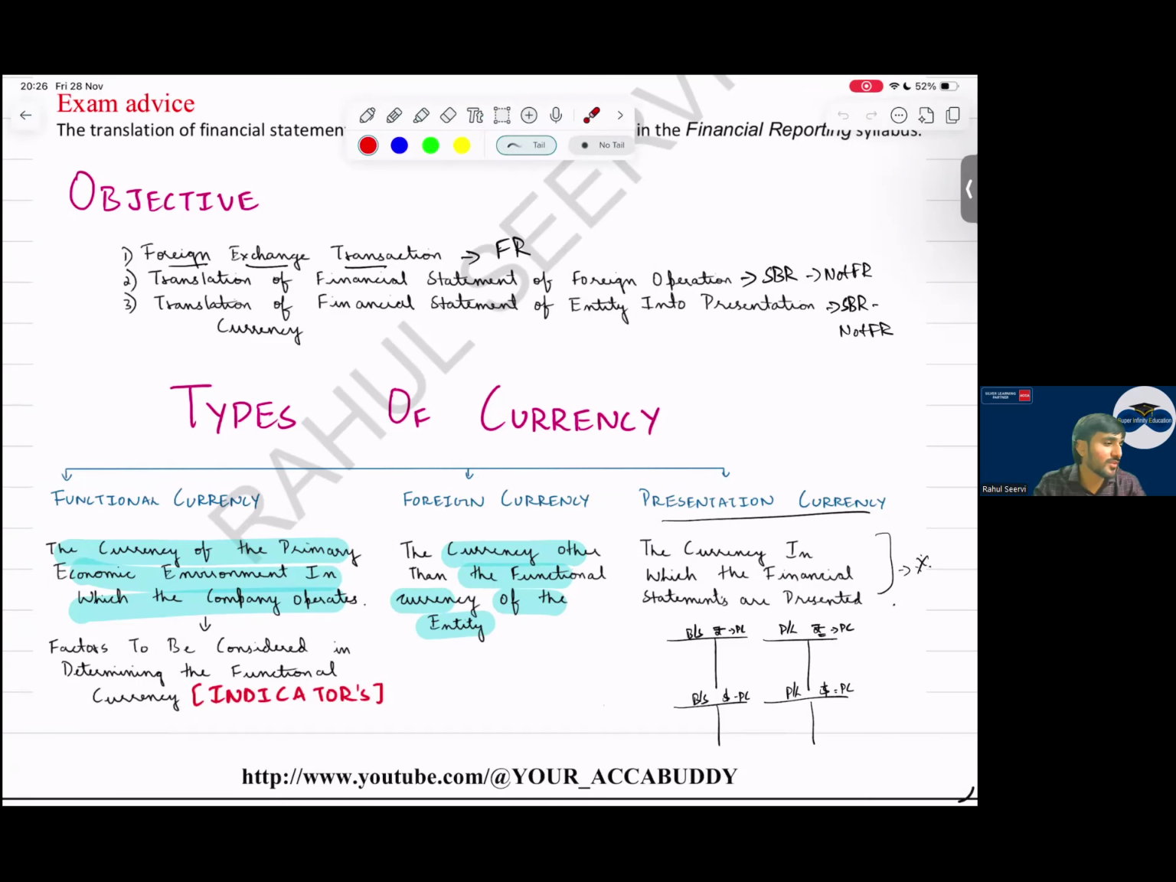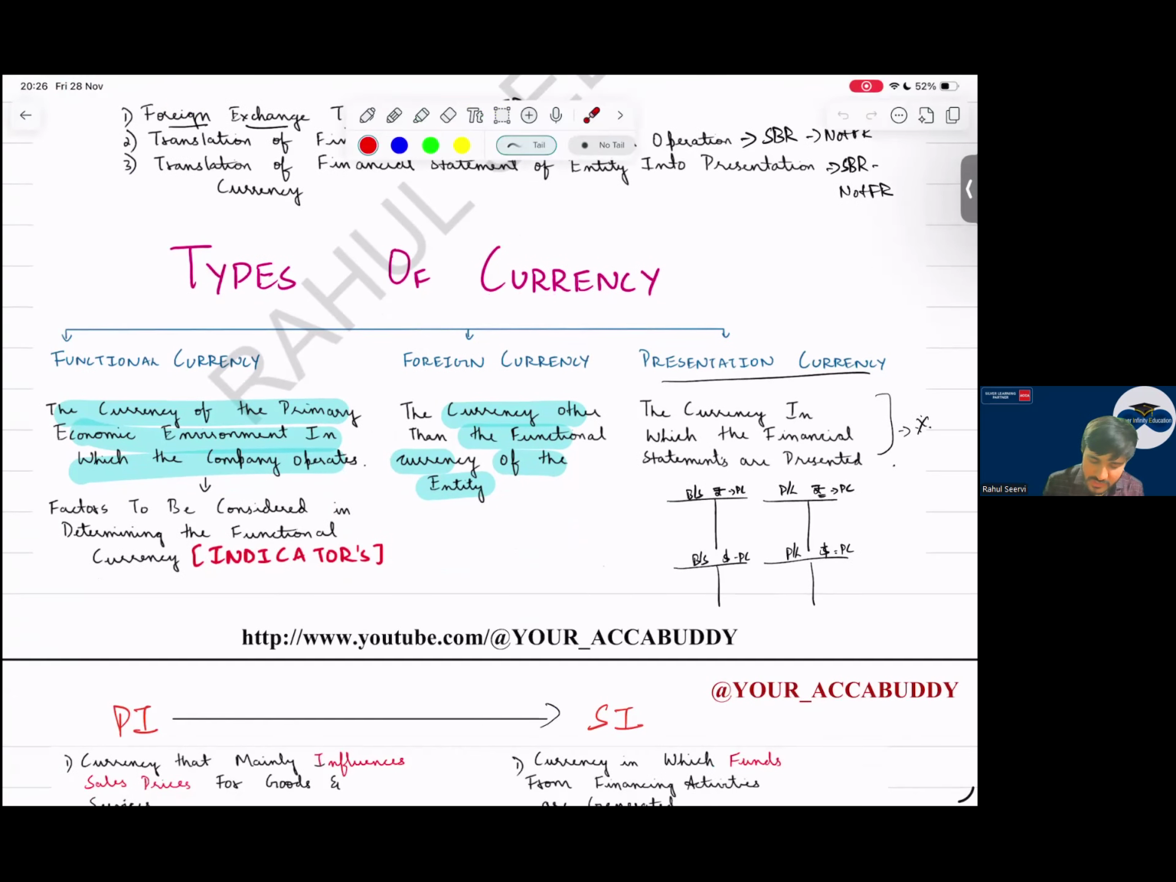Yes, it can be more than one. Then foreign currency. What does foreign currency mean, sir? Currency other than functional currency. What is functional currency? The currency of the primary economic environment in which the entity operates.